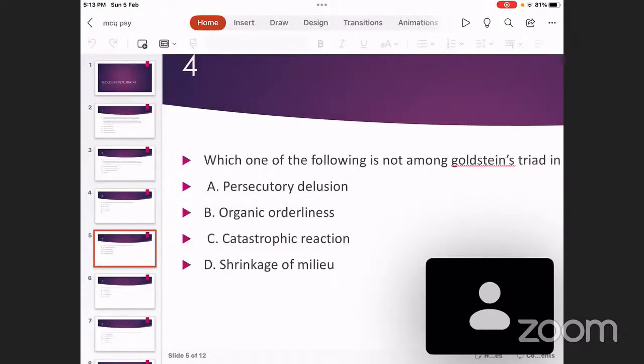We have another NMDA antagonist which is used in the treatment of Parkinsonism these days. It was discovered as an antiviral drug. In your pharmacology textbooks, you can read about this drug as an antiviral drug. But later, serendipitously, it was identified as a drug which was useful for Parkinson's, because it was given as an antiviral to different people. But when elderly people with Parkinsonism received this drug, their tremor subsided, their rigidity improved. That is how it became a drug for Parkinsonism. The name of the drug is amantadine, which is given for Parkinsonism.